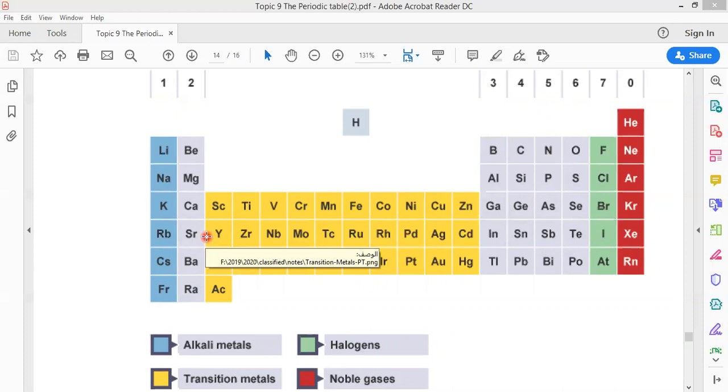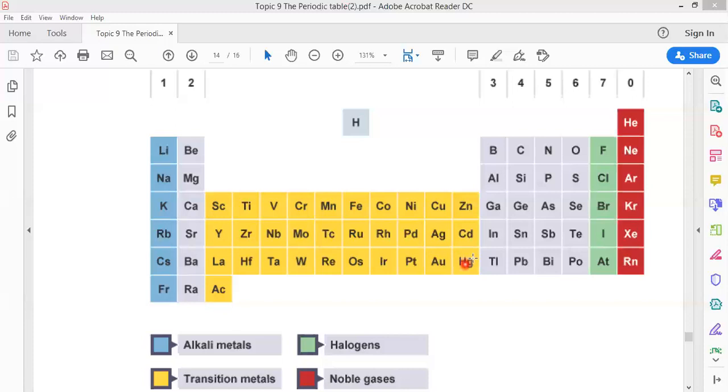Now I am talking about the physical properties of transition elements. Clear? But there is an exception. I need to refer to the exception: mercury, Hg.